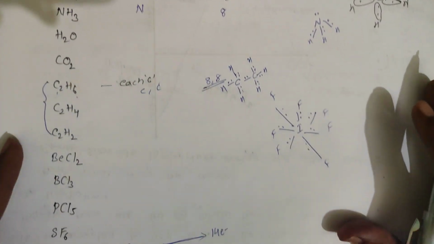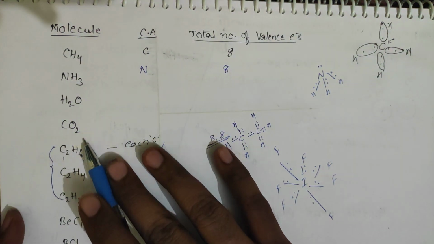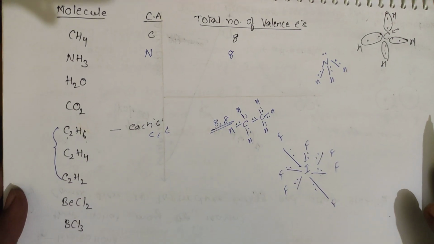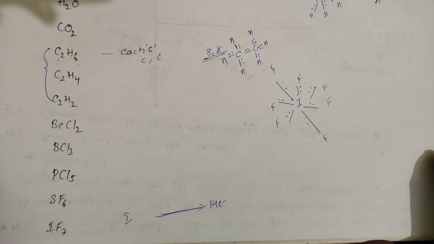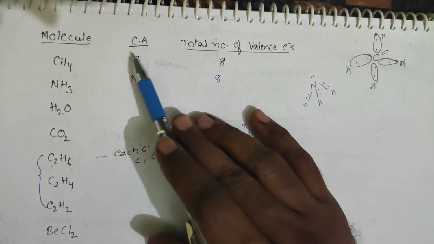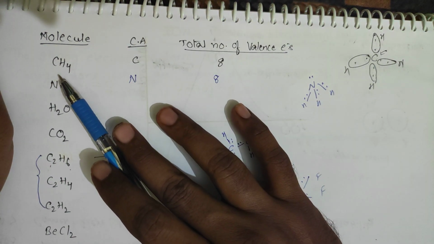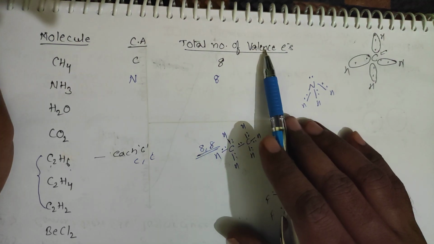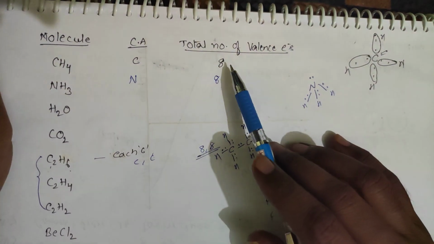So students, now I am giving some molecules: CH4, NH3, H2O, CO2, C6H6, C2H2, C2H4, BeCl2, BCl3, PCl5 and SF6, IF7. This is the homework for you. I am representing some molecules. Suppose CH4, which will be the central atom? Carbon is the central atom. Total number of valence electrons, how much will it be? Total number of valence electrons is nothing but 8.